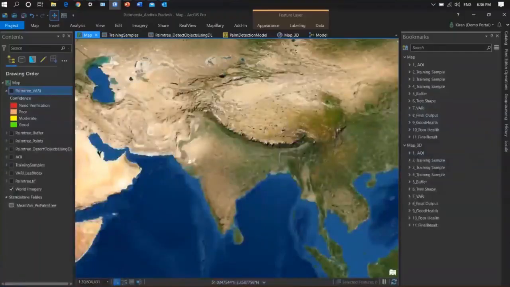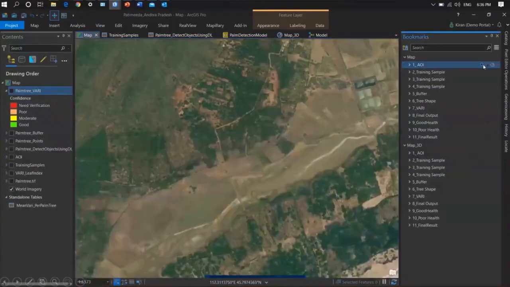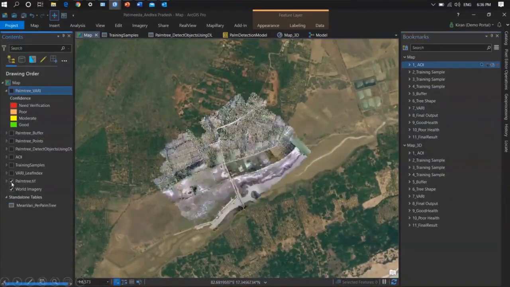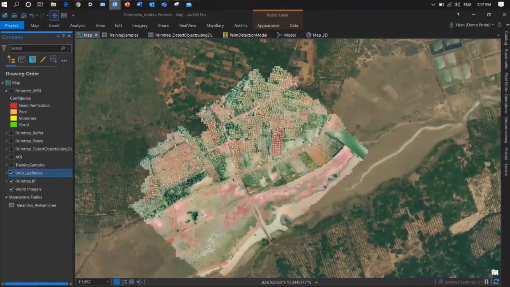I believe everyone is aware of the place I'm taking you to. Let me go to the particular location. This is somewhere on the south coast, and you can see this is the Sattimida area, Andhra Pradesh. Now I enable the high resolution image here. This image is captured by drone and processed on drone. My target is to understand the health. I am creating the vari indices here, and this vari image helps me understand the health of every tree. And with training samples, let me take you to the particular place.